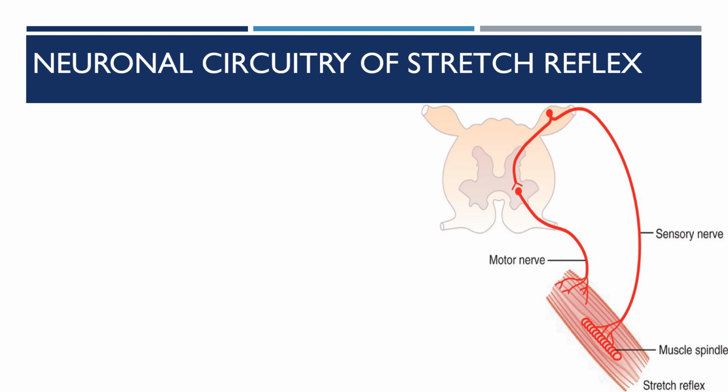Neuronal circuitry of the stretch reflex. The stimulus is the stretch. The receptor of the stretch reflex is the muscle spindle. As a sensory receptor, the muscle spindle detects the degree and the rate of the stretch.